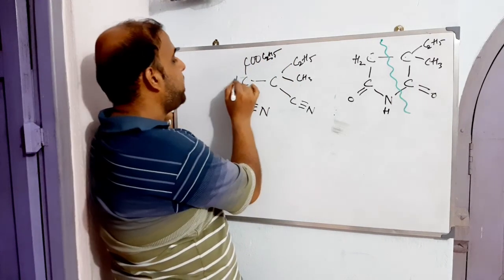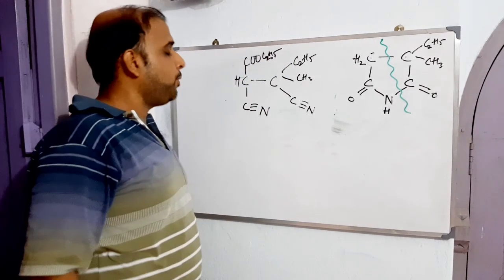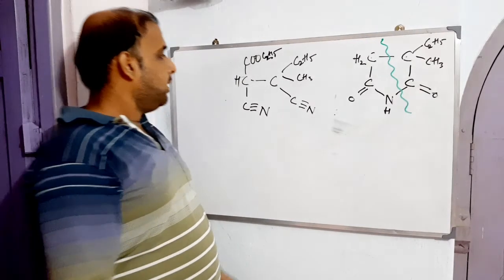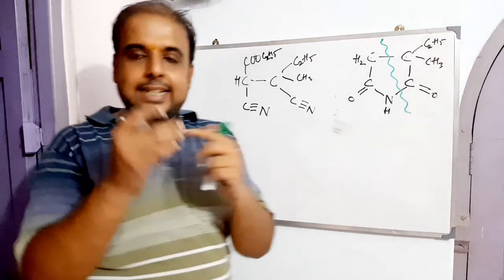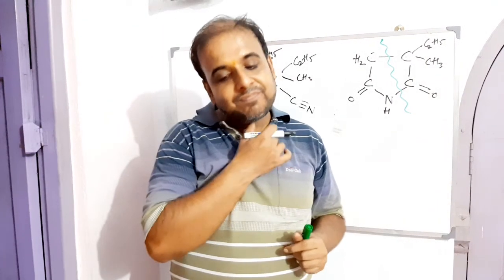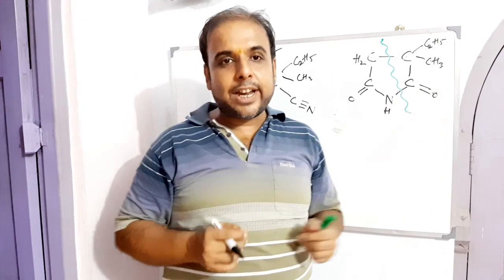COOC2H5, and we should put hydrogen here, right? Now, what next? This means we got a dicyano kind of compound, a dicyano kind of compound.